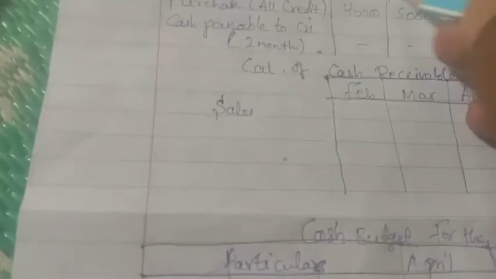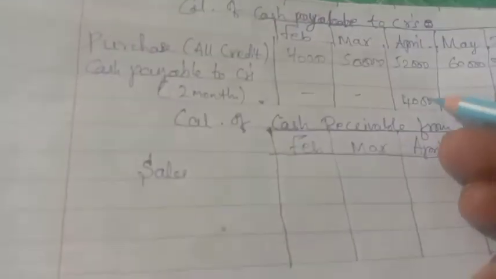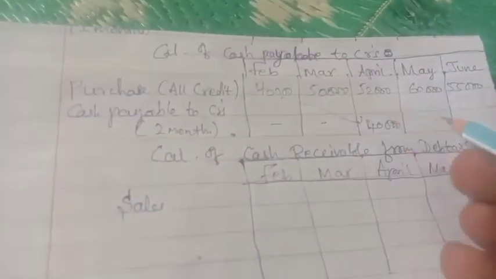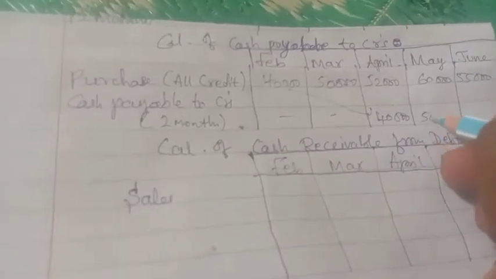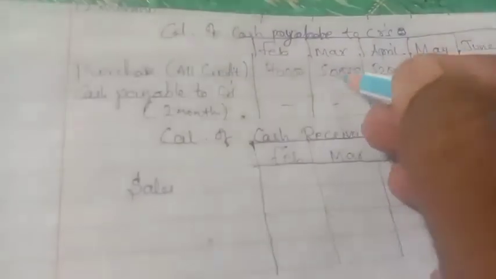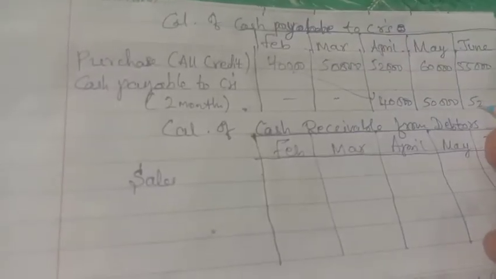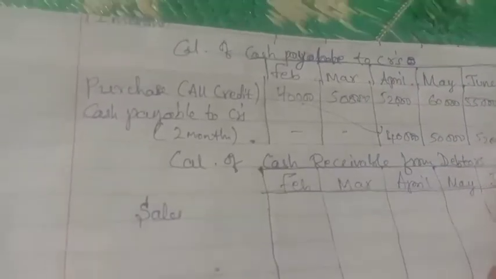February's amount we have to pay in the month of April. Then March's amount of 50,000 will be paid in the month of May. April's amount should be paid in the month of June.